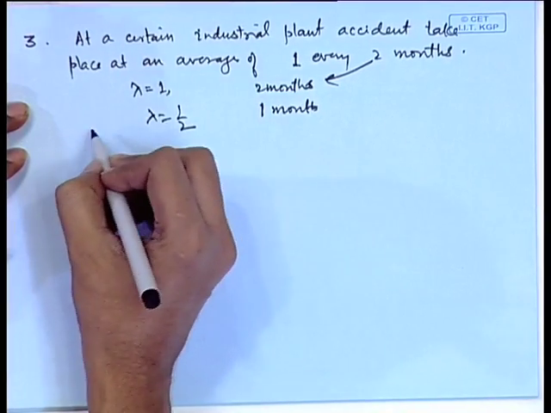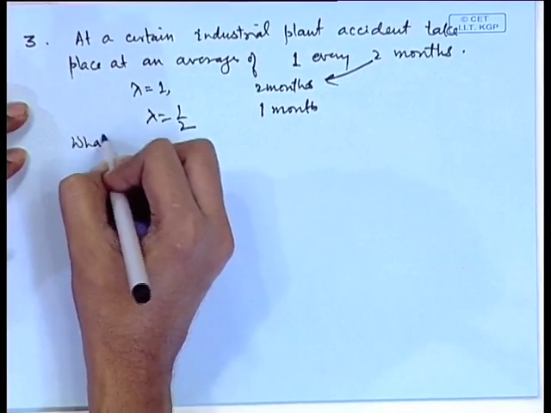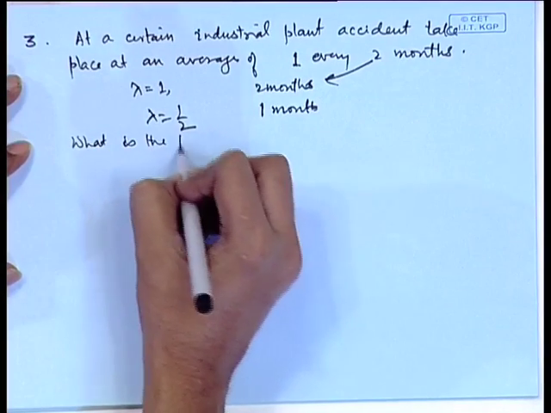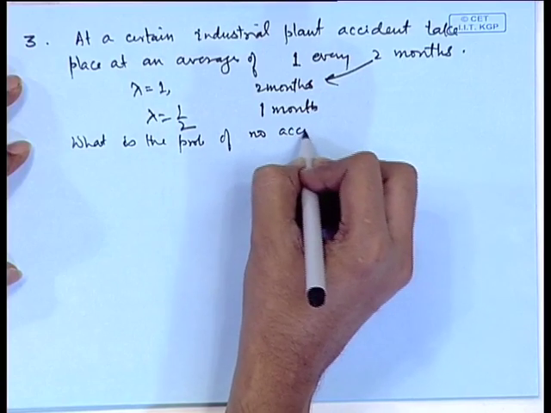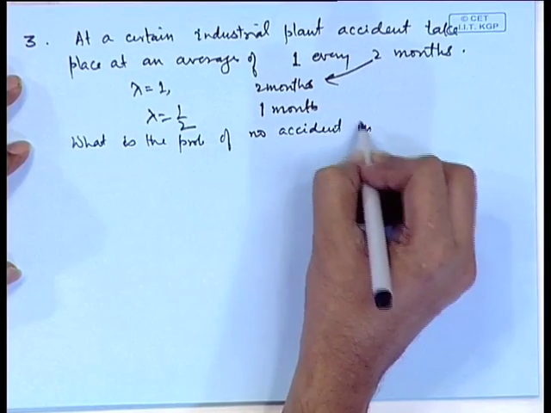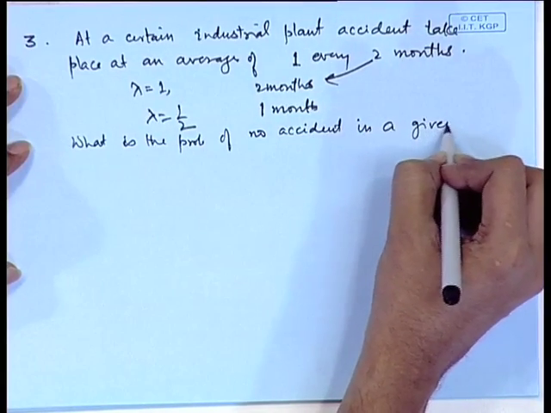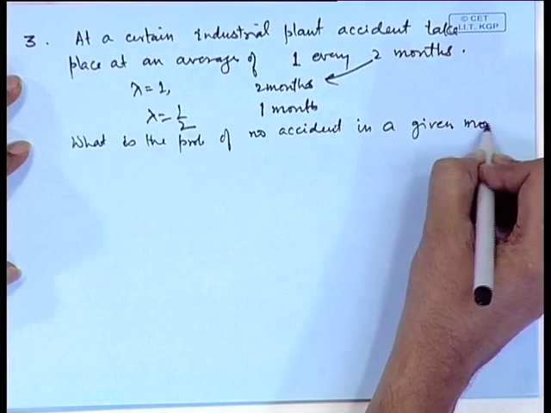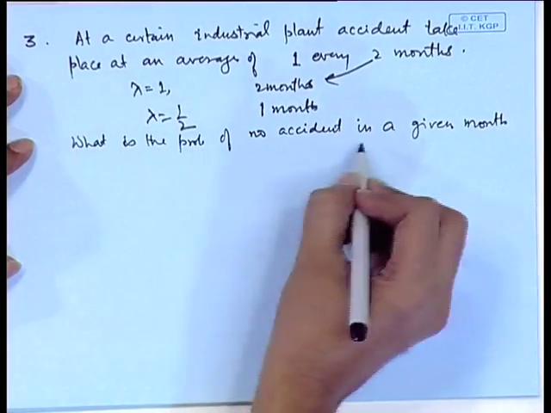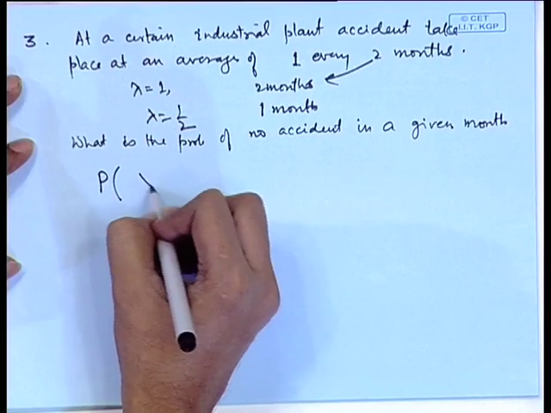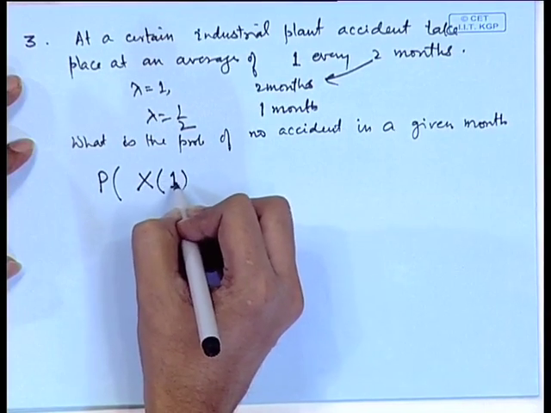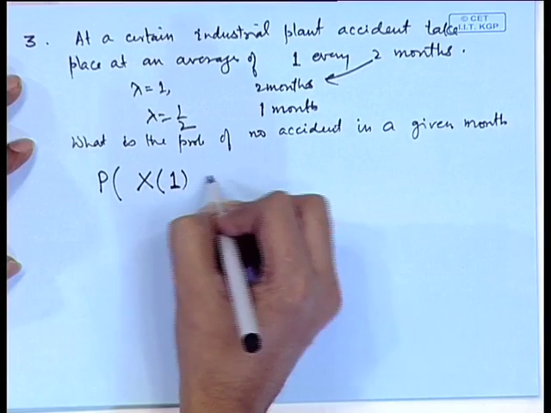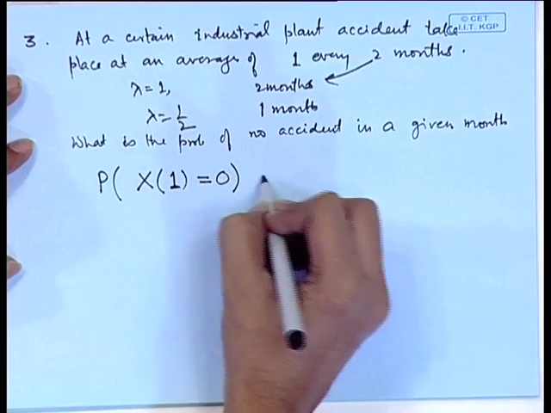What is the probability of no accident in a given month? Now month is the unit, so the probability that X(1) is equal to 0.